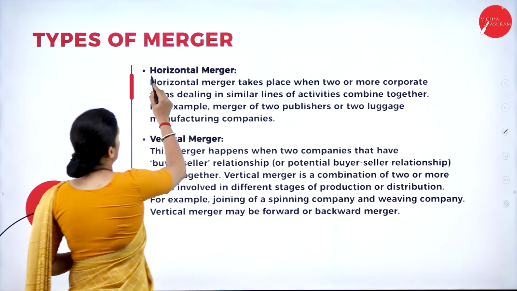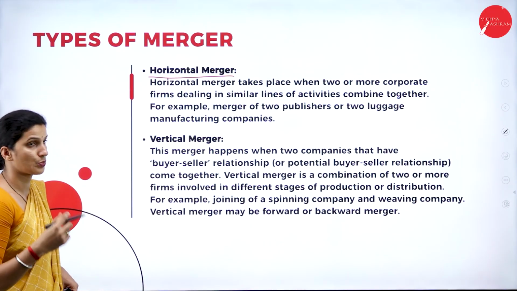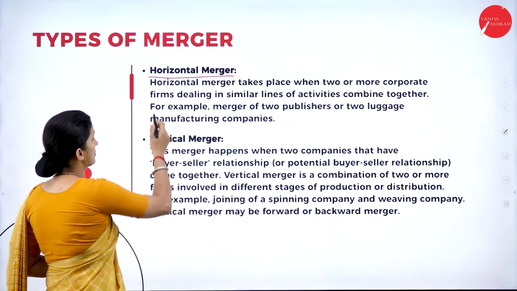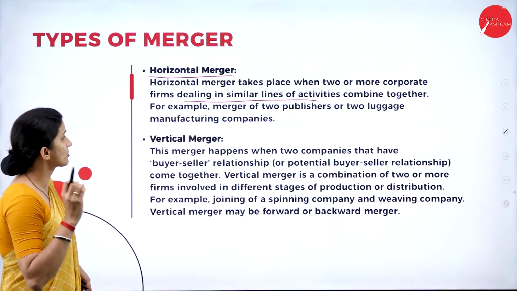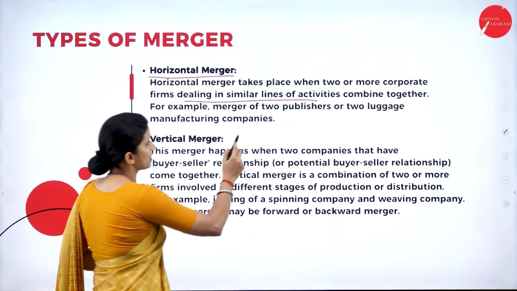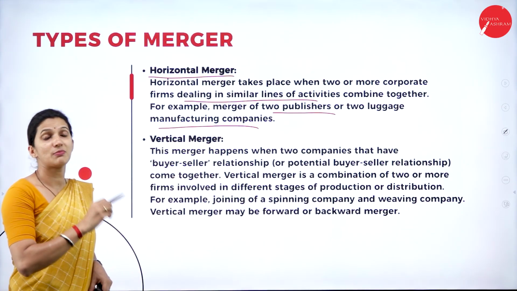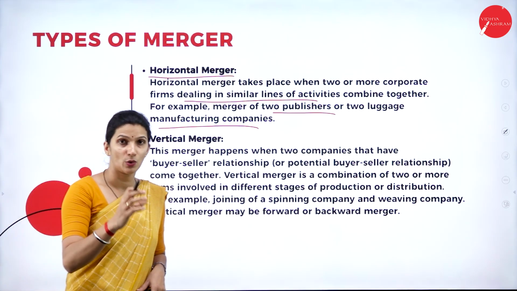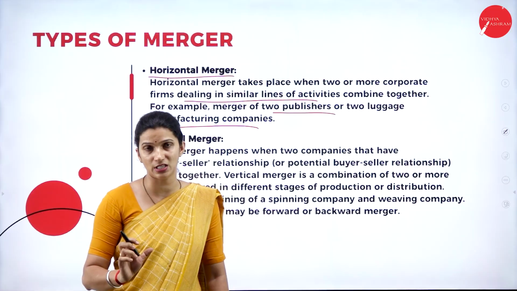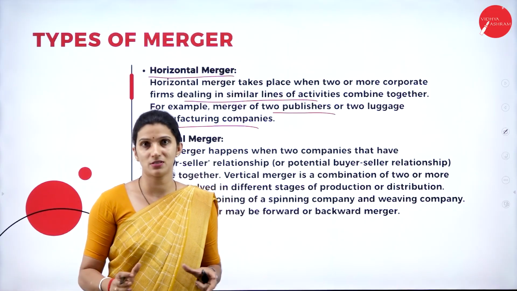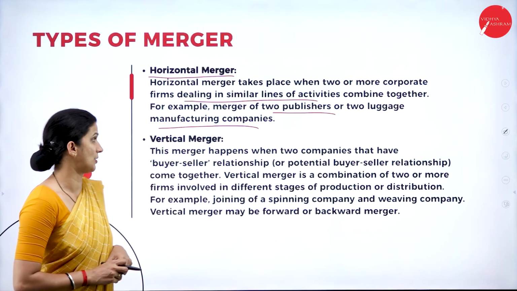The first one is the horizontal merger. The horizontal merger takes place when two or more companies or firms dealing in a similar line of activities combine together. For example, the merger of two publishers or two luggage manufacturing companies. That means a horizontal merger happens when two businesses in the same line of product combine their business. That merger, we call a horizontal merger.